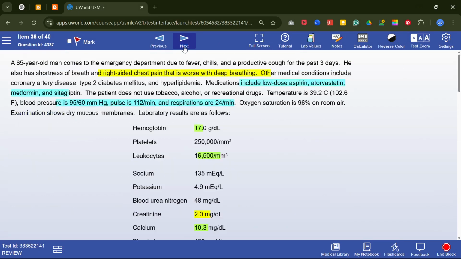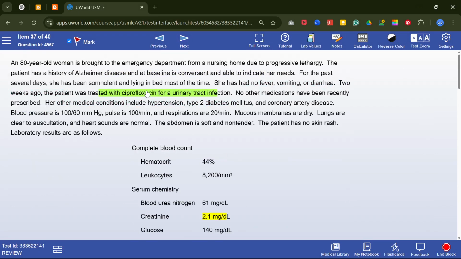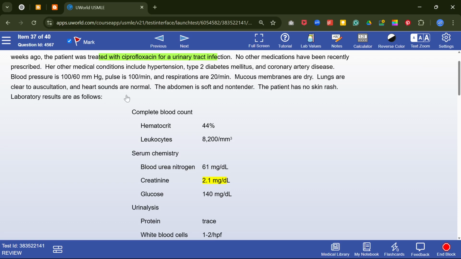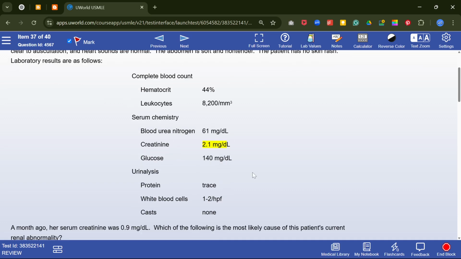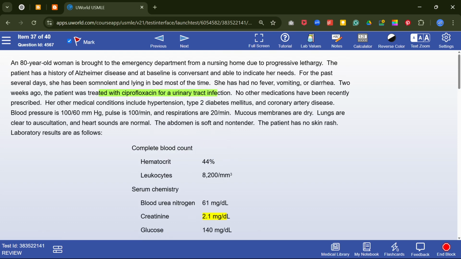Okay, look at this question. The patient has a UTI, got ciprofloxacin, then creatinine is getting higher. A month ago her serum creatinine was 0.9. Two weeks ago she was prescribed ciprofloxacin for UTI.